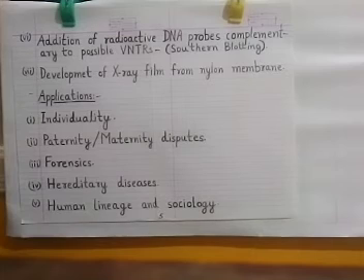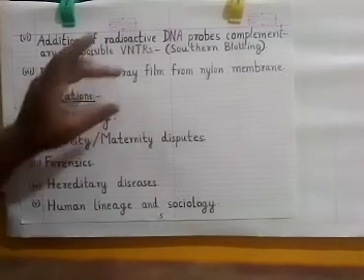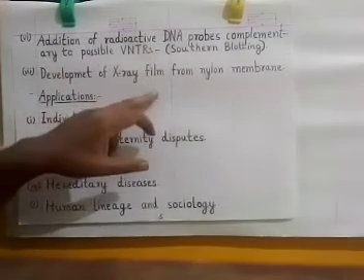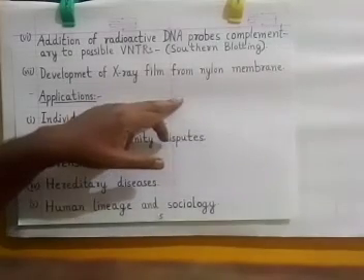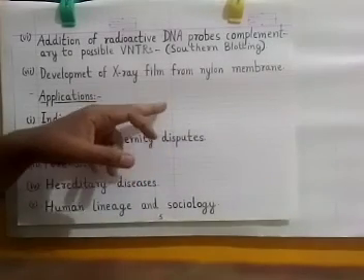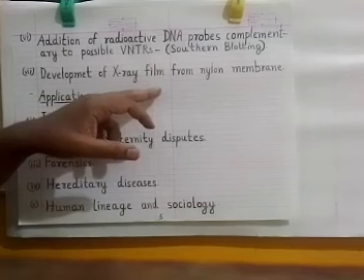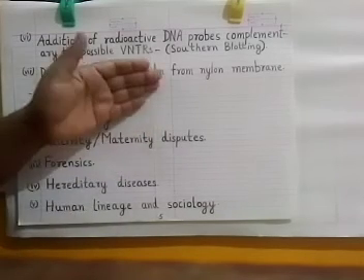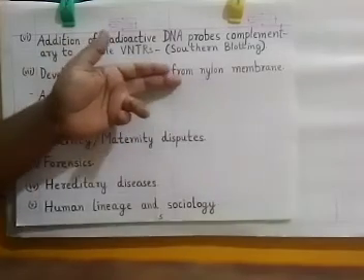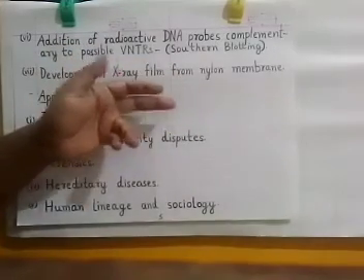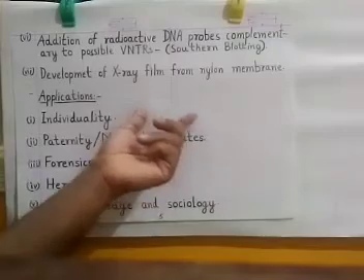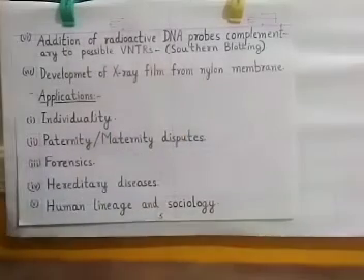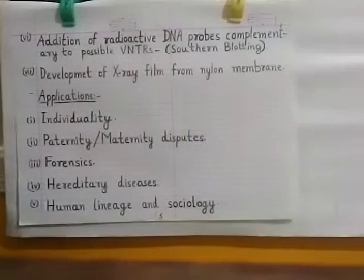Sorry, not matching, complementary pairs. So for example, in the sample DNA, ATGC is one segment. In the DNA probe, the complement of A is T, and the complement of T is A. So if there is a DNA probe like TACG, it will go and match to the ATGC segment.